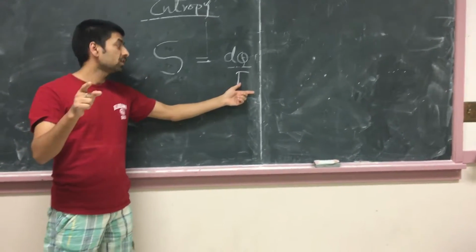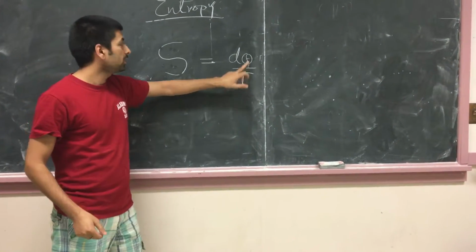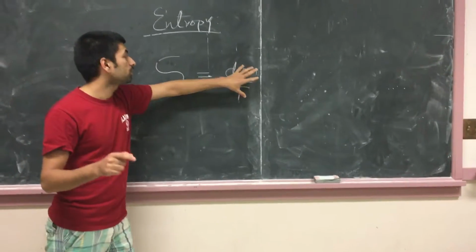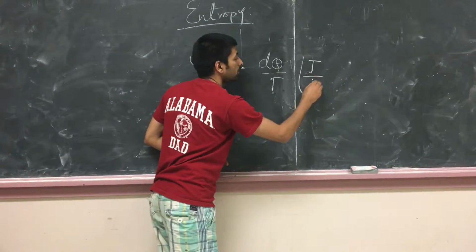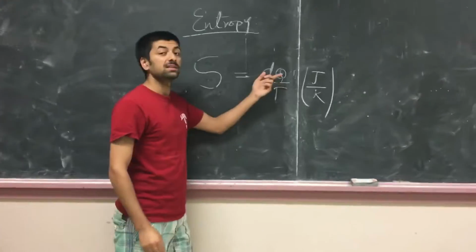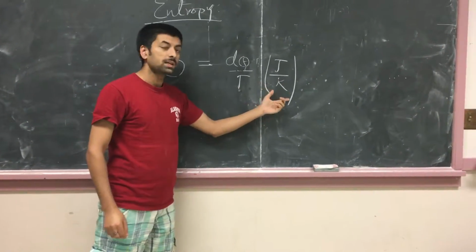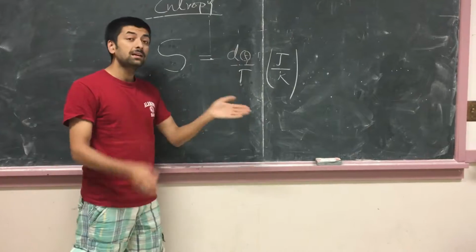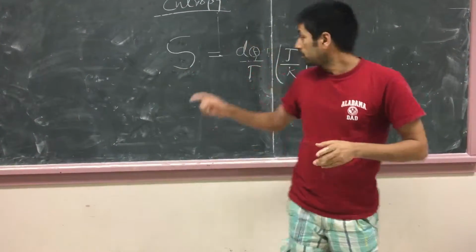I discussed it with you in the last class, right? So T is in Kelvin, dQ is in joule. So the unit for this one would be joule per Kelvin, right? This is a heat, this is energy. The unit for this is joule, and the unit for temperature would be Kelvin. So this is the mathematical definition of entropy. But how do you relate it with states? We are going to learn that.